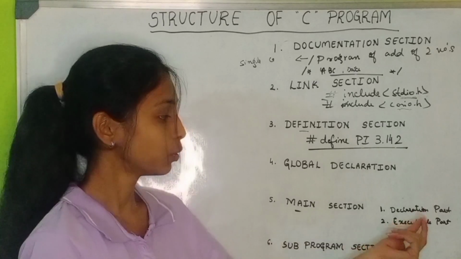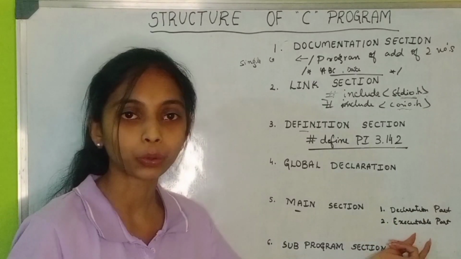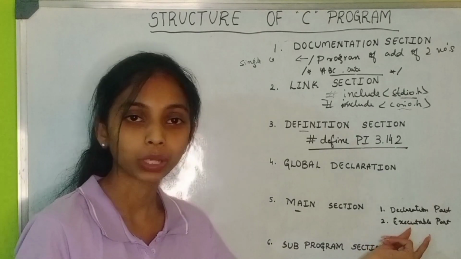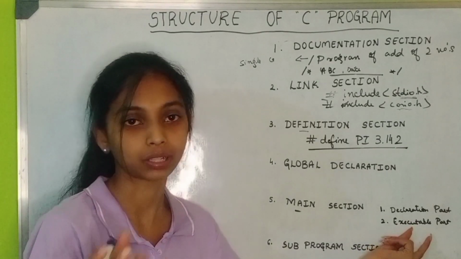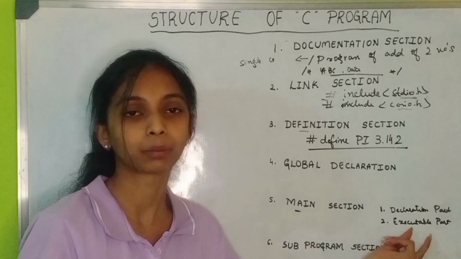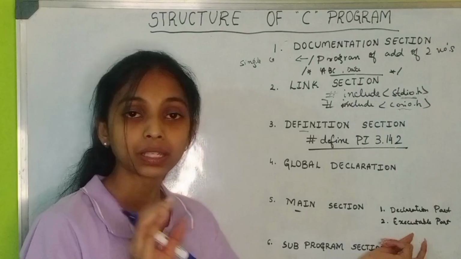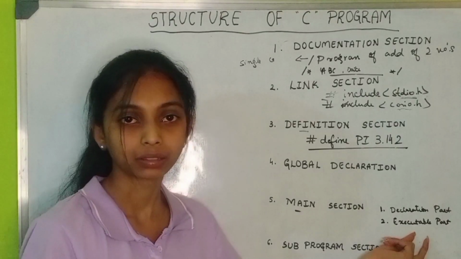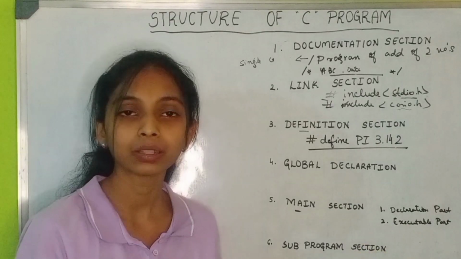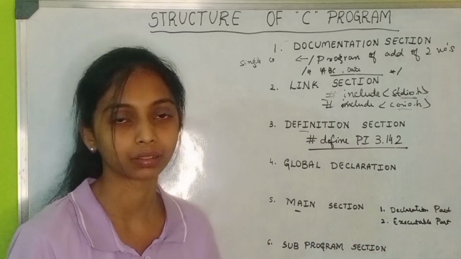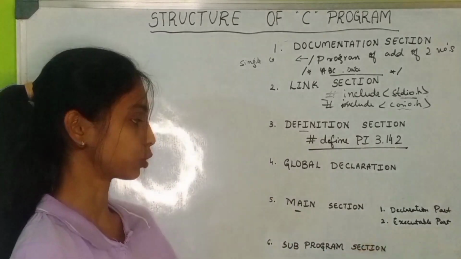Finally we want to execute the program, so we have to perform the operation. If you give only sum, your compiler will definitely not understand. So sum is equal to a plus b. When you give it like this, by using this logic, your computer will execute something. That is called the executable part.